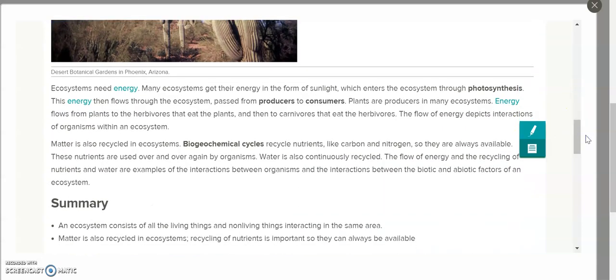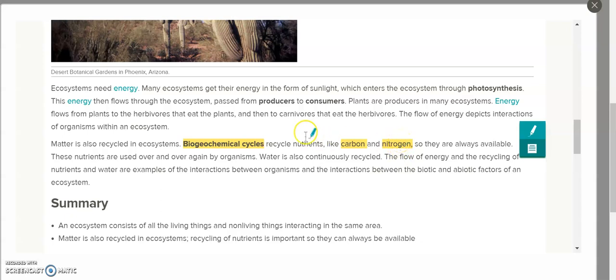All right, we're going to come down here and say ecosystems need energy. Now we know this through the energy pyramid, through the transfer of energy, through our calculations of losing 90% each trophic level we go up. But this is talking about biogeochemical cycles. All this is the carbon cycle and the nitrogen cycle. See, biogeo, life, geography, chemical. All of these words mean things. So all we're talking about here is the carbon and nitrogen cycle, the flow of energy that we've already discussed in class.